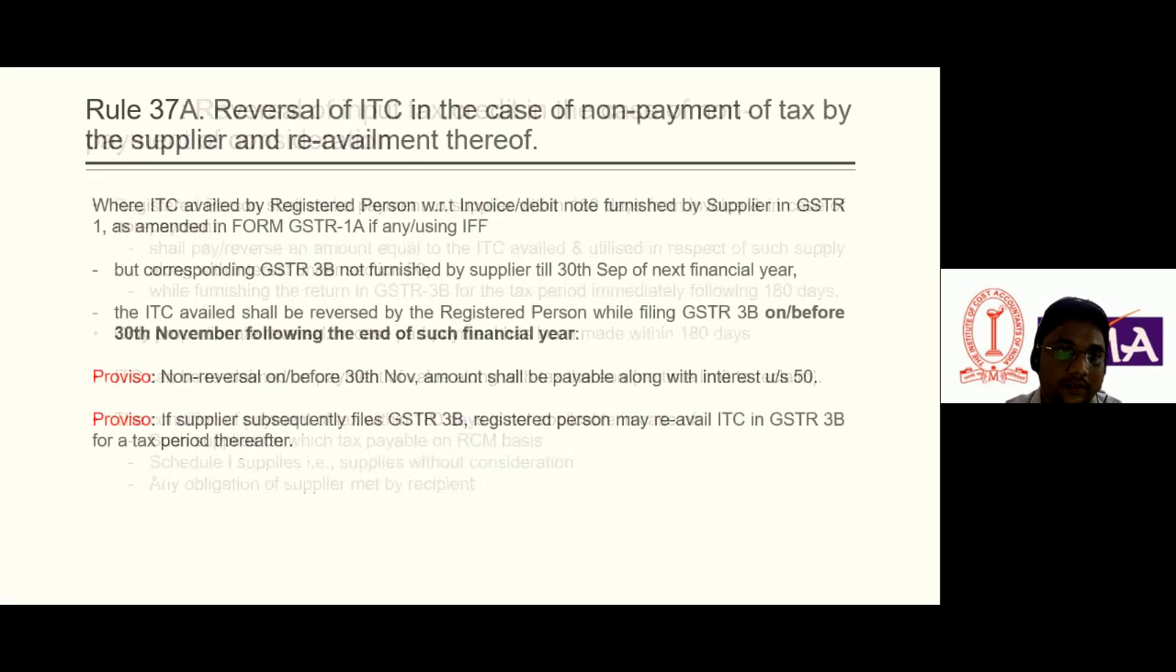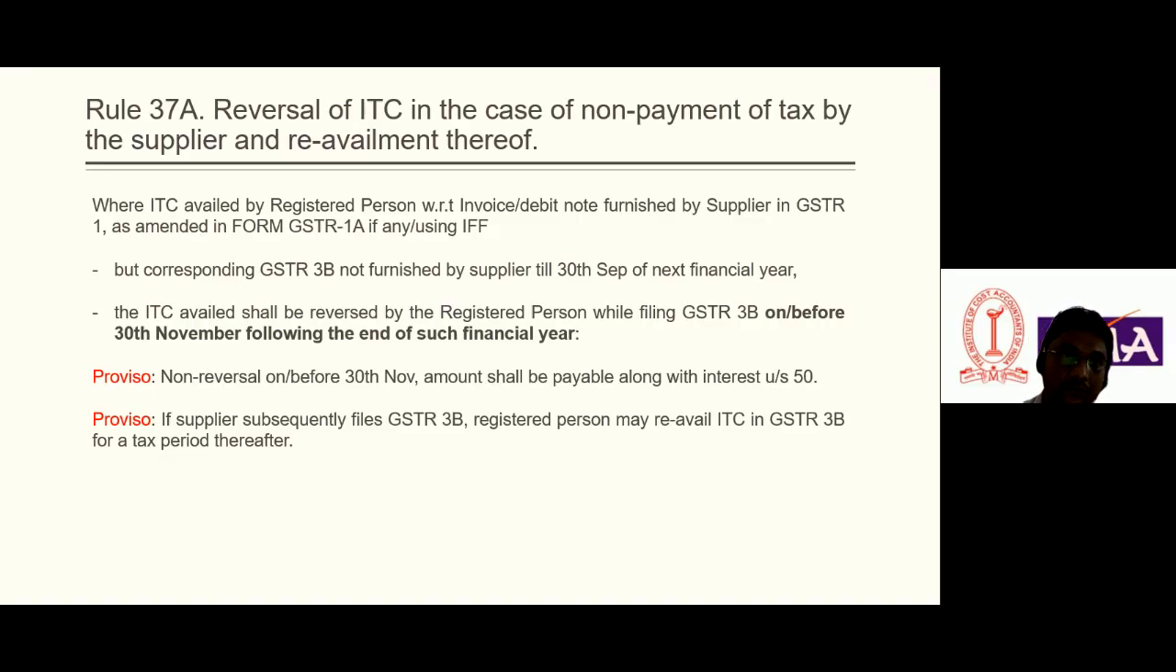Okay, so next is Rule 37A. What is 37A? What is 37? In 37 we talk about non-payment to the supplier. Rule 37 is very common, though we have seen a little confusion among many CMAs and CAs. So it is clearly defined.